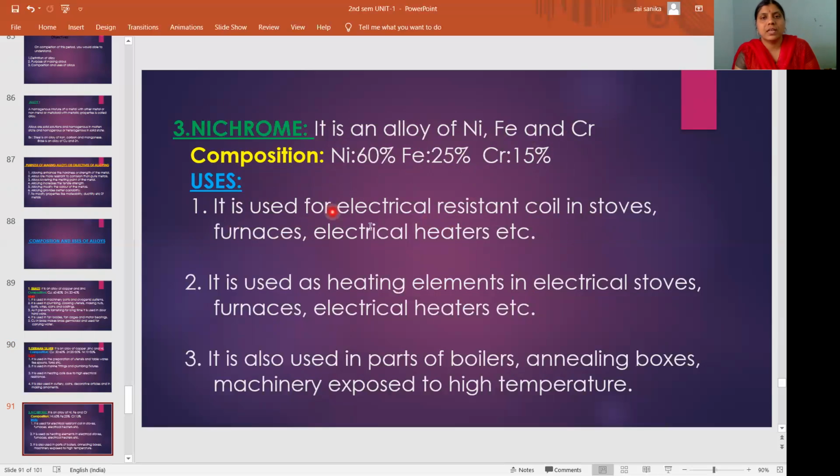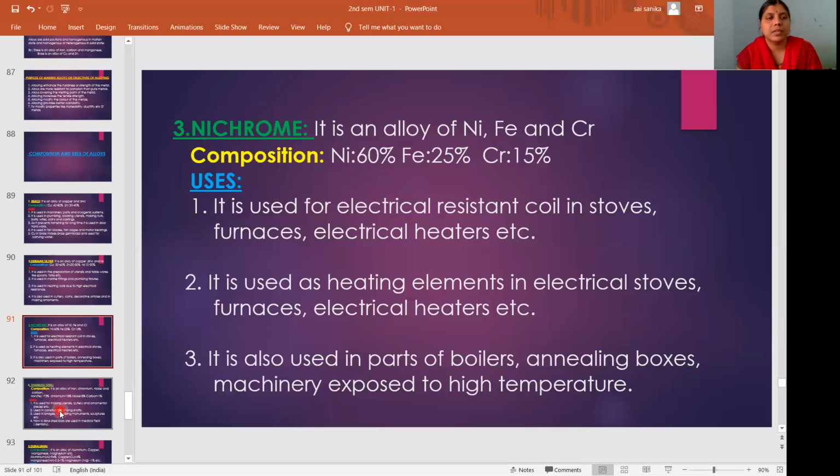This one is used as an electrical resistant coil in stoves, in furnaces, and in electrical heaters. And next, it is used as a heating element in electrical stoves, furnaces, and electrical heaters. And it is also used in parts of boilers and annealing boxes, machinery exposed to high temperature. So these are some of the uses of nichrome.